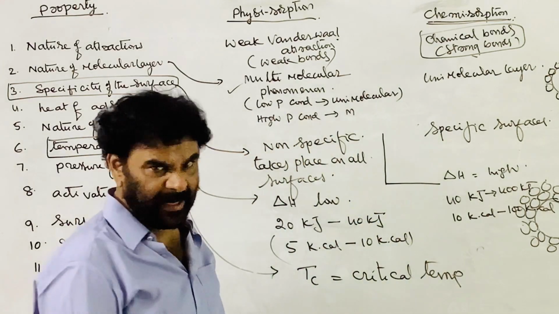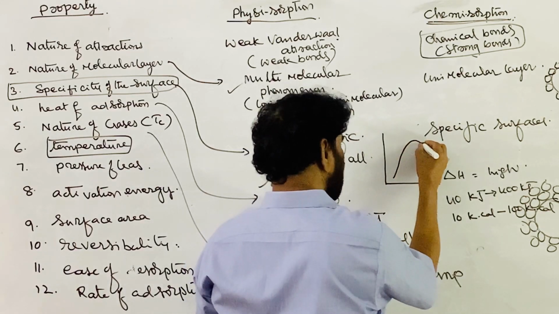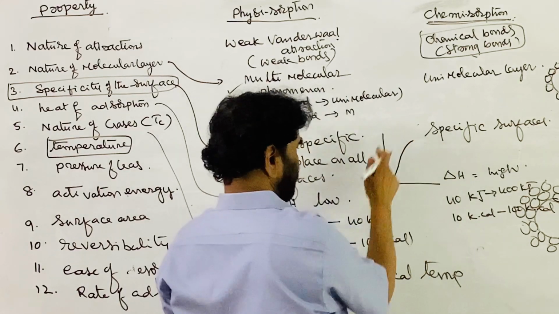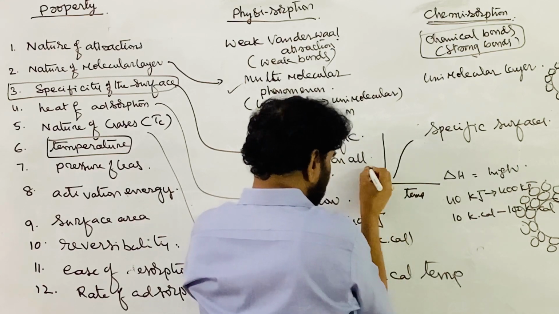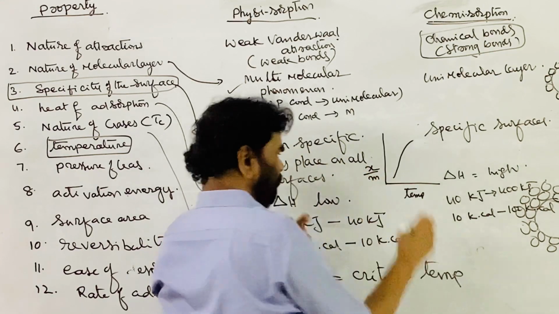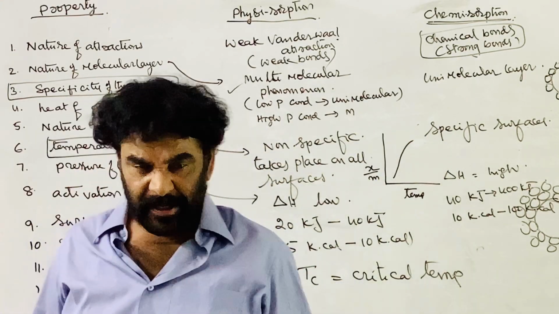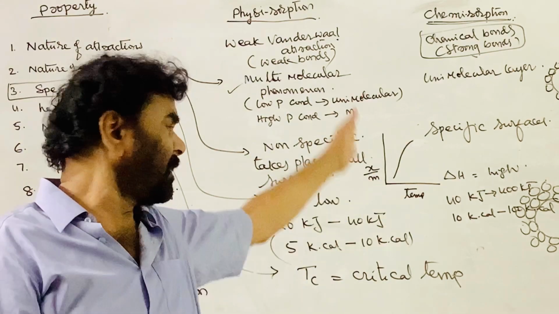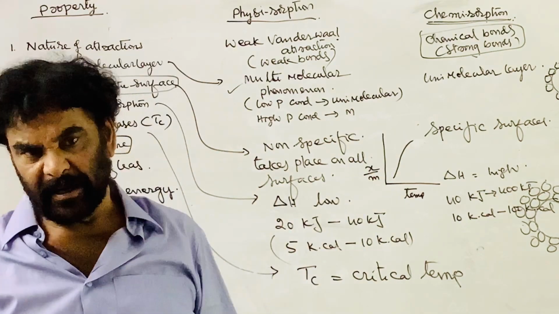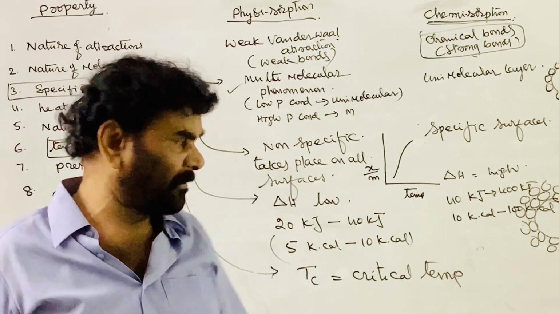As you increase the temperature, what happens? The extent of adsorption, x by m, increases. Because as you increase the temperature, more and more adsorbate molecules on the surface are getting a sufficient amount of energy to take part in the chemical reaction.